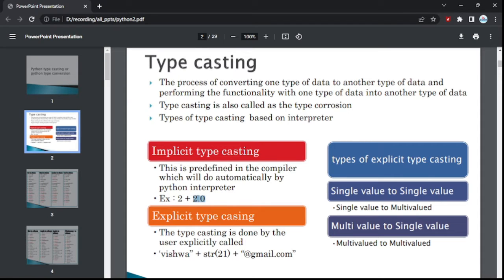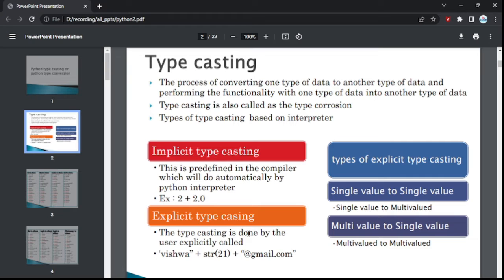It automatically detects them, converts the 2 to 2.0, and then adds it to 2.0. The answer is 4.0.